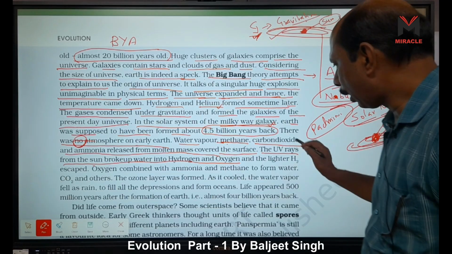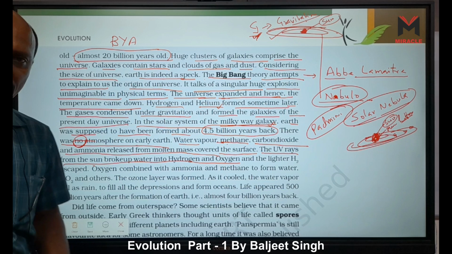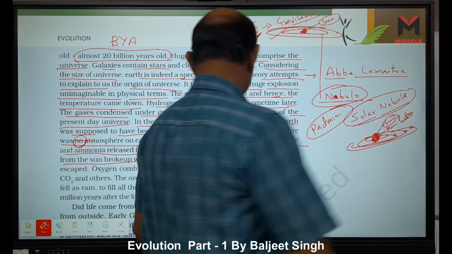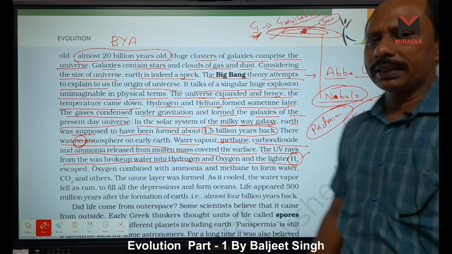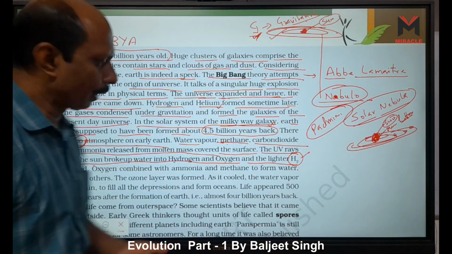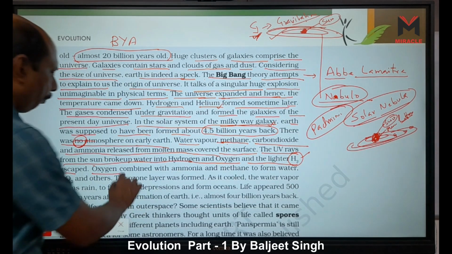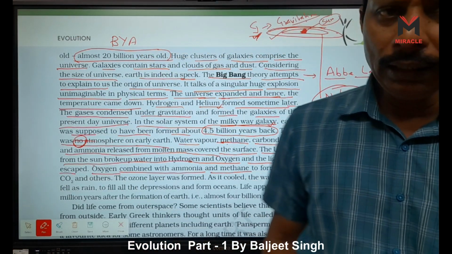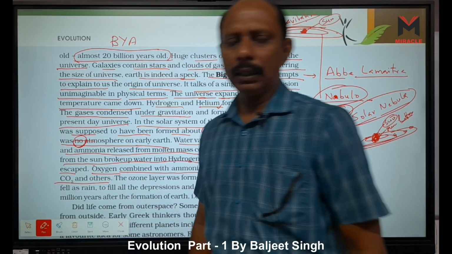So ultraviolet rays come directly to the Earth's surface from the sun and broke up the water into hydrogen and oxygen. When ultraviolet rays reach the Earth, then what happens? They broke down the water vapors, H2O, into H plus, means hydrogen, and oxygen. And then the lighter H2, hydrogen, escaped, means it went into the universe. What is remaining? Oxygen is remaining. This oxygen combined with ammonia and methane and formed water, carbon dioxide, and other gases.